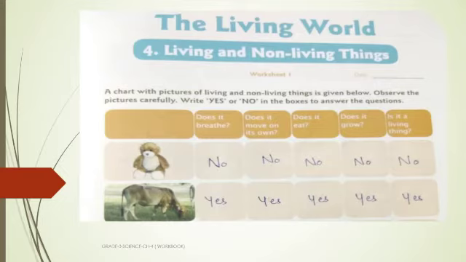Does it eat? Does a teddy bear eat? No. So in the box we have written no. Then the next question is, does it grow? Have you seen a teddy bear growing? No, it is not growing. So in the given box we are writing no. And the last question is, is it a living thing?